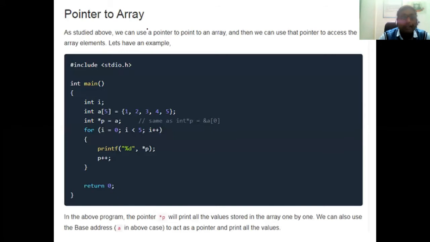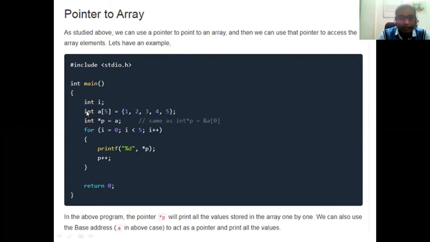Okay, so you should always keep that in mind. After that, the next topic is pointer to array. How will we use a pointer to an array? We will see one simple example. As studied above, we can use a pointer to point to an array. That means a pointer can also be used to point to an array, as I have already explained.